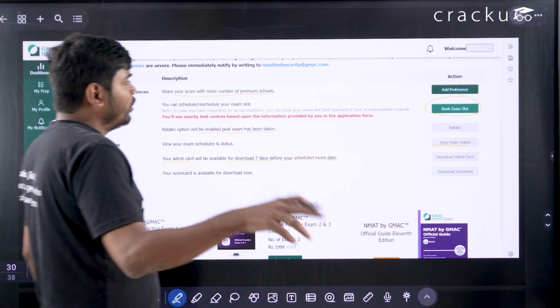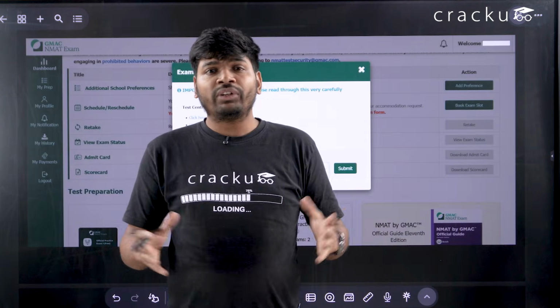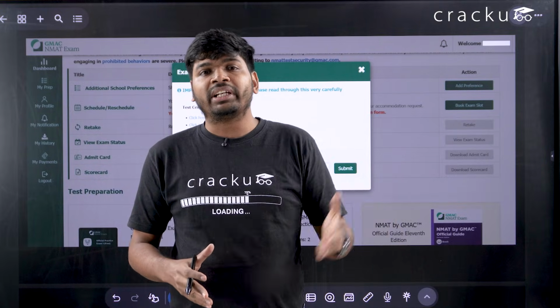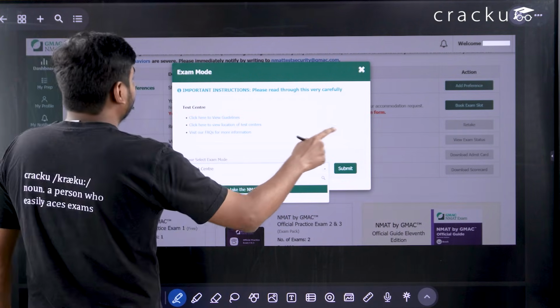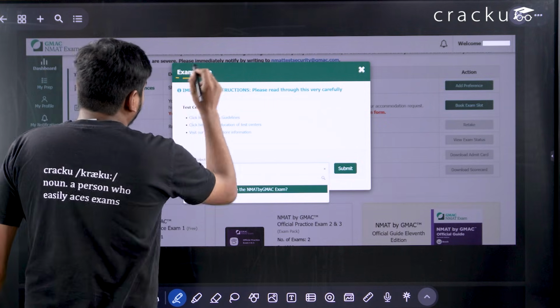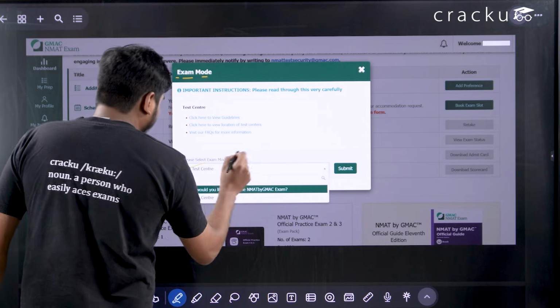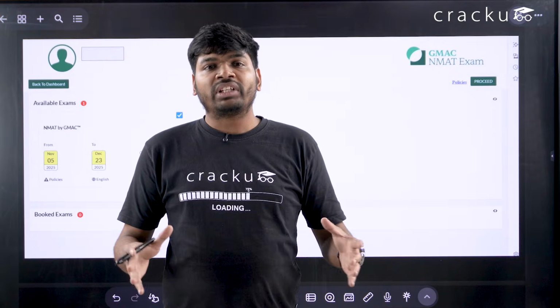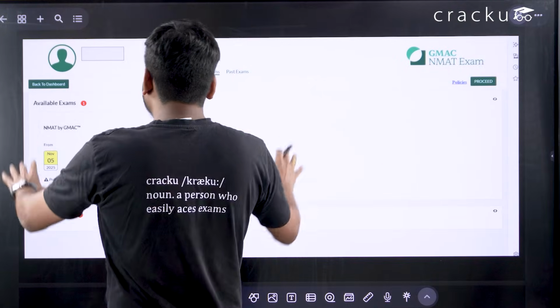Now let us go and check how to book exam slot. You have to click here. Since we know that the exam can be taken at a test center, when you click on that book exam slot, you will get the option of exam mode. So if you want to give a test center, select test center, submit it. Once you select that if you want to give your exam at test center, you will get a window like this.